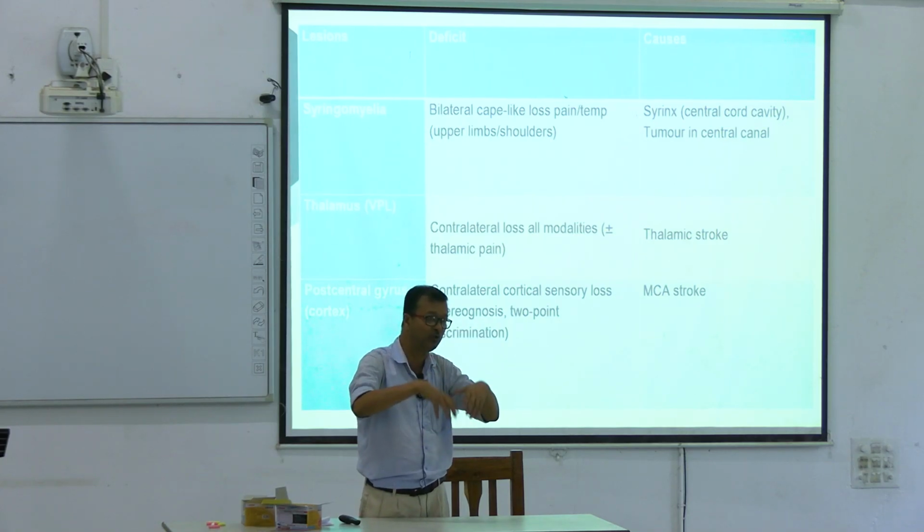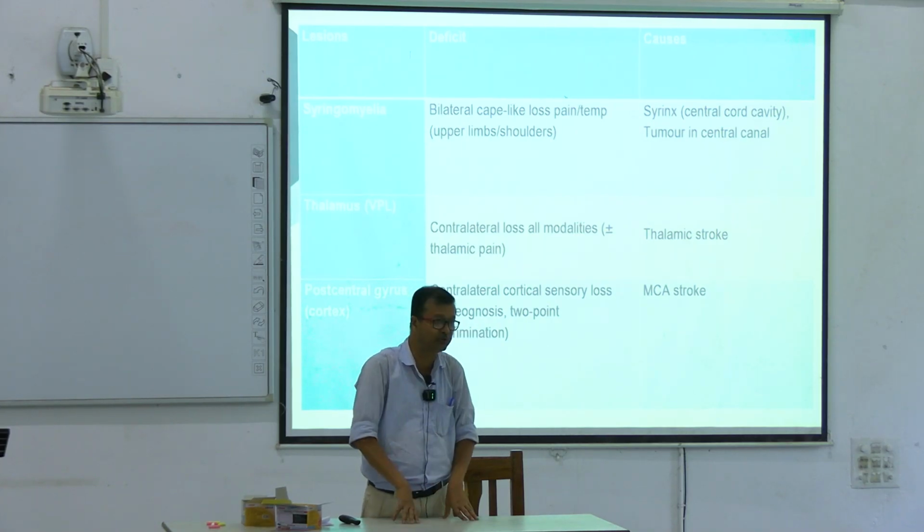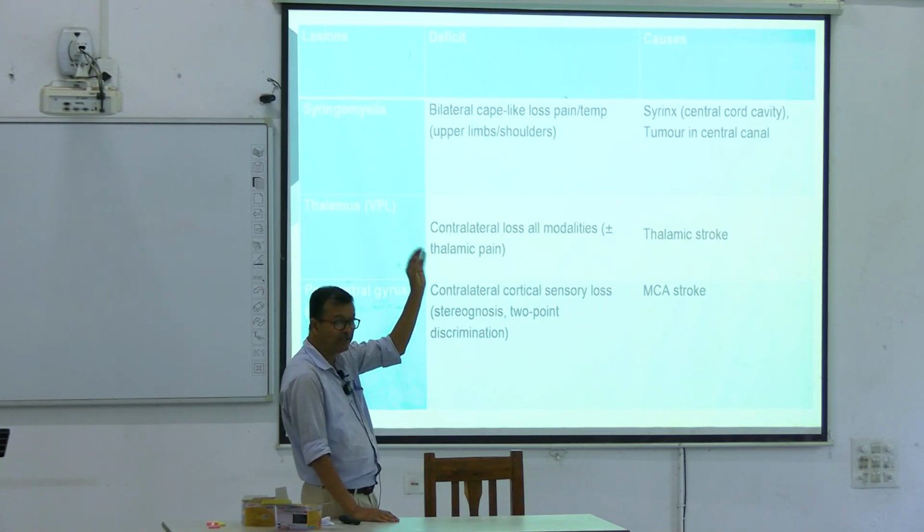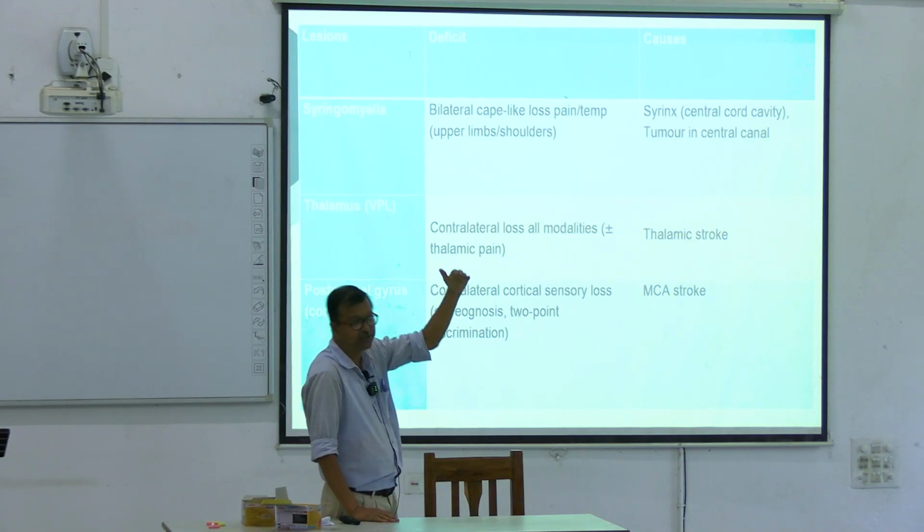The lower anterior white commissure. That's why crude touch, pain and temperature are lost, whereas fine sensation remains unaffected.